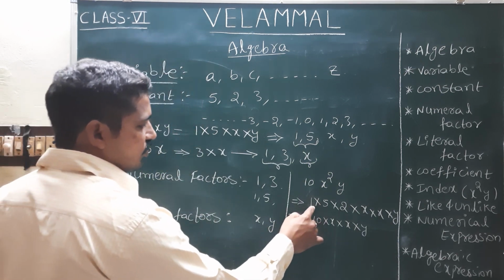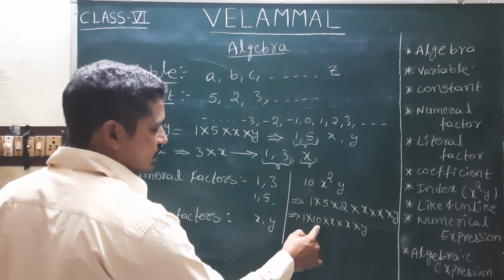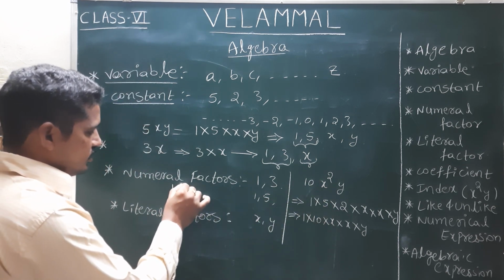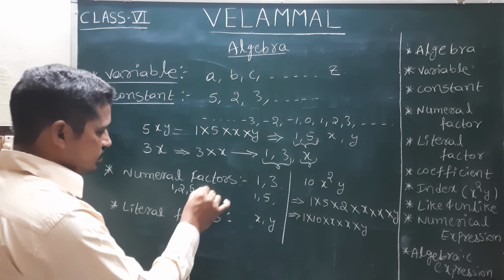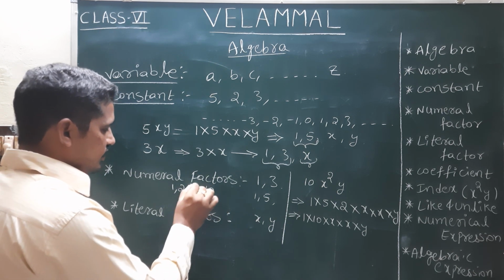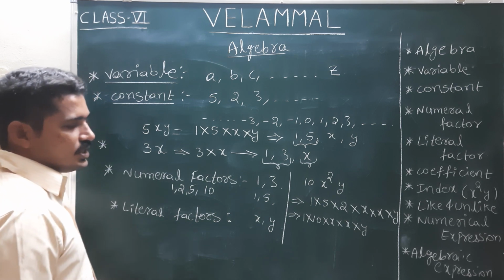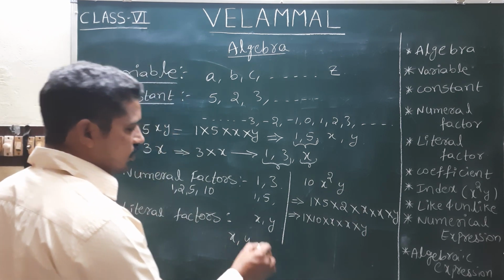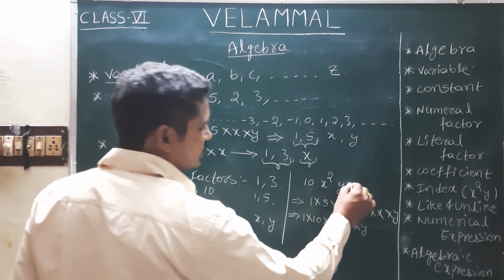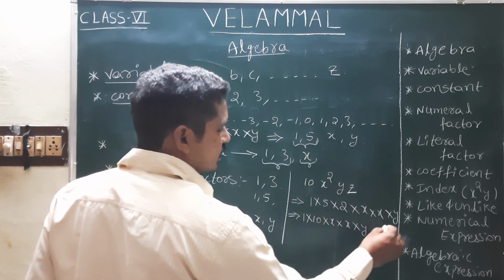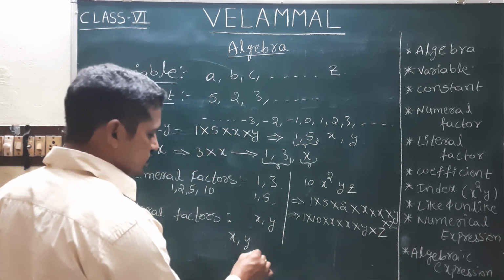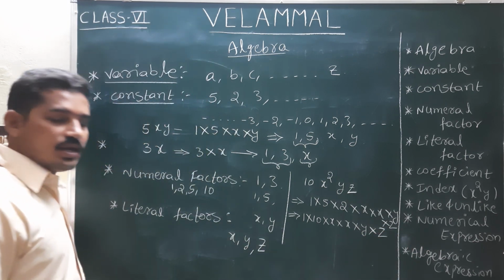If we write the numeral factors, they will come as 1, 2, 5, 10. These we call the numeral factors. And coming to the literal factors, x and y we call the literal factors. If we have z also in the multiplication, into z will come here also. So z also we take as a literal factor.